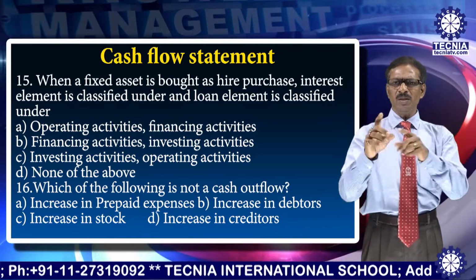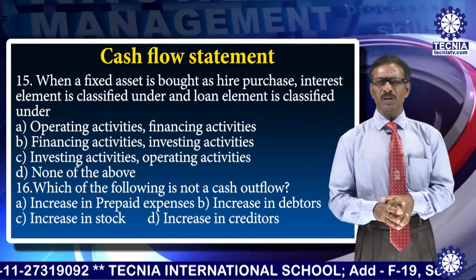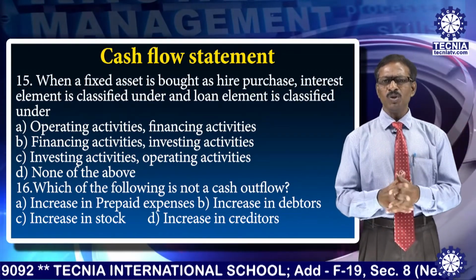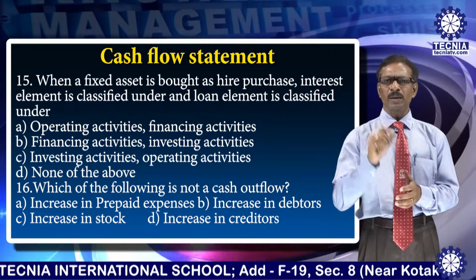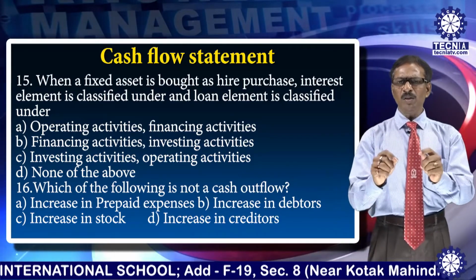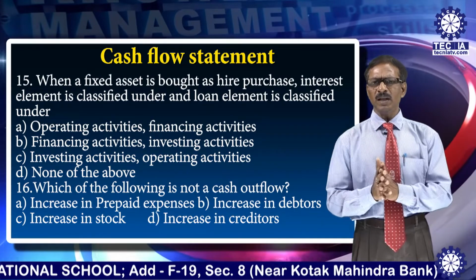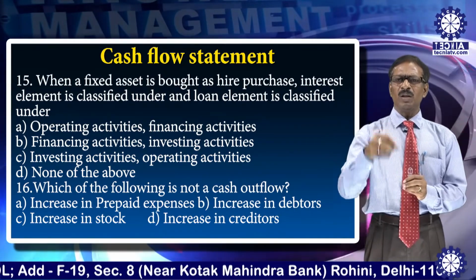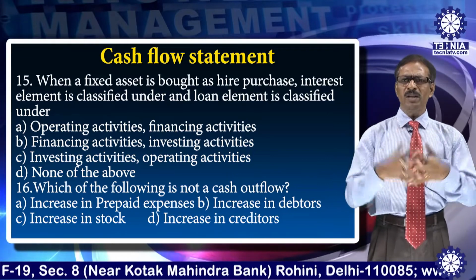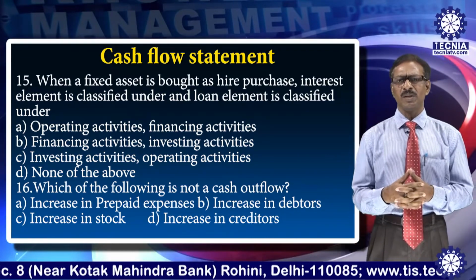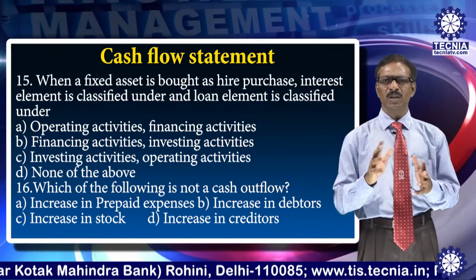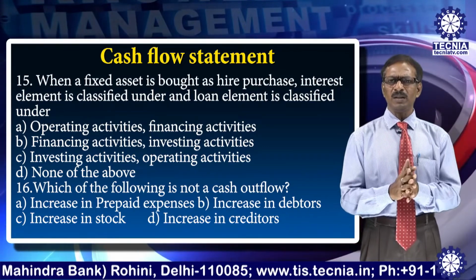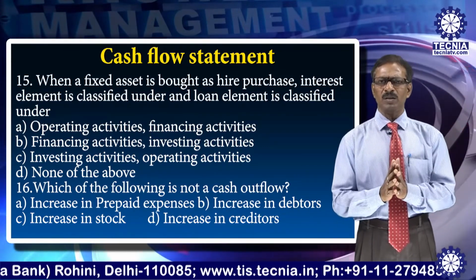Third one, investing activities, operating activities, and D, none of the above. Which one is the correct? It is actually B. That means interest paid comes under financing activities, whereas the loan element, on account of the asset's value, comes under investing activities. So option B is right answer.